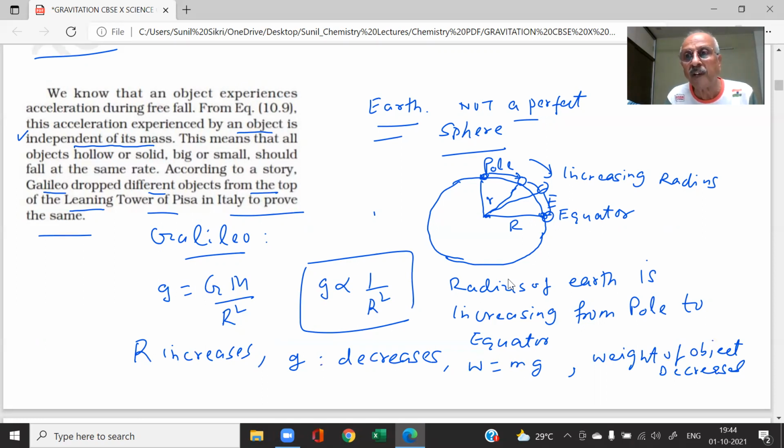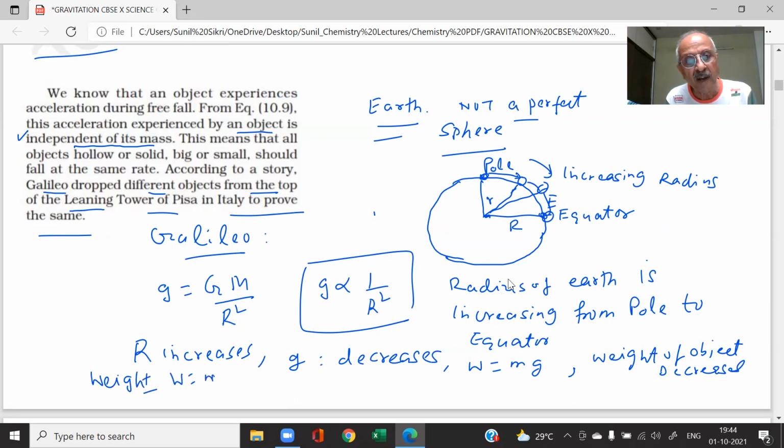So the weight will change. It will decrease. If you take 50 kg of gold on the pole and you come to the equator, how much will it become? Less. If you weigh the gold at the equator and sell it at the pole, what will happen? It will weigh more.